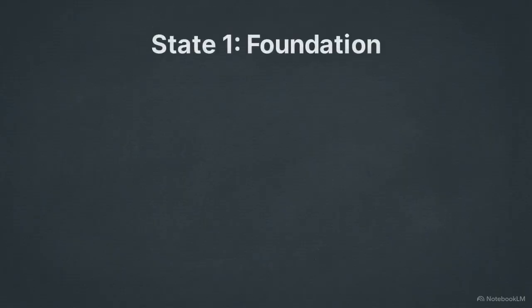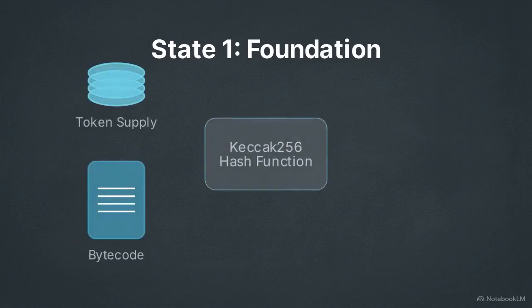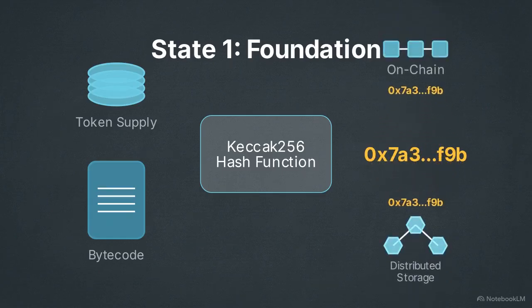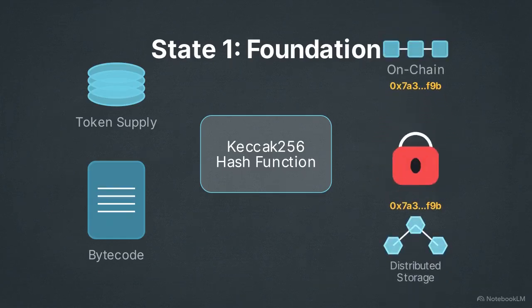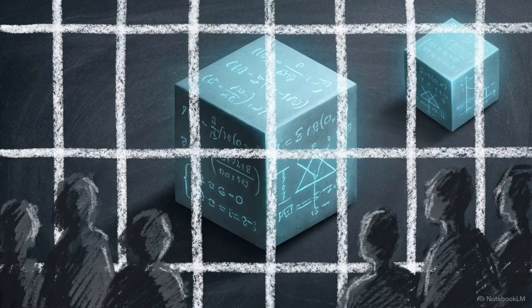State 1 enforces a strict lock. Token supply and contract bytecode process through a hashing function, generating a unique hexadecimal string. This hash is permanently published on-chain and mirrored to distributed storage, creating an unalterable record. Following this, states 2 and 3 activate to allocate initial protocol-owned liquidity reserves and lock in early contributor shares, all before any public interaction is permitted.